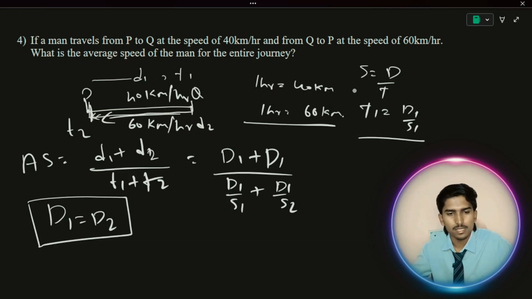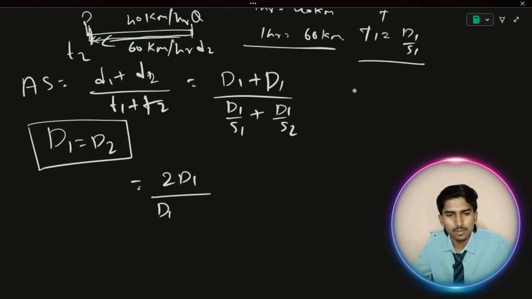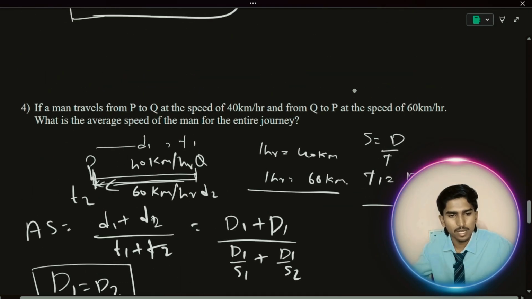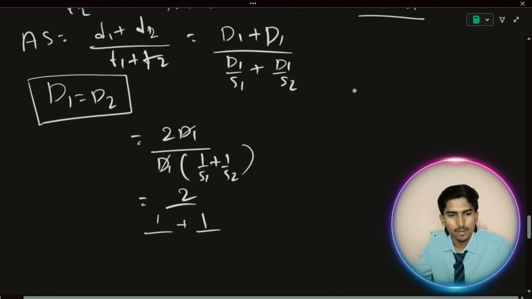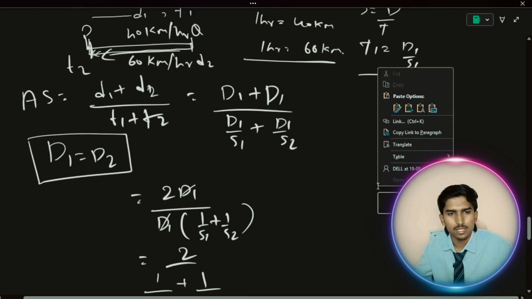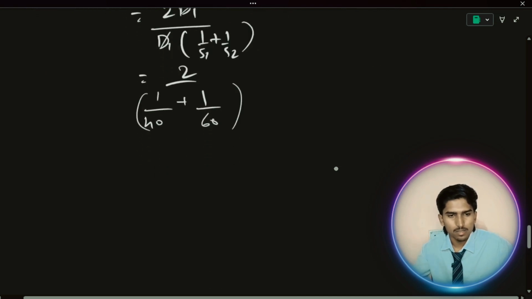If you solve this, you'll get the answer. It is 2D1, and let's take D1 as common: 1 by S1 plus 1 by S2. D1 cancels, so 2 by 1 by S1 plus 1 by S2. S1 is the speed they have given, 40 kilometer per hour. S2 is 60 kilometer per hour. Just solve this one.